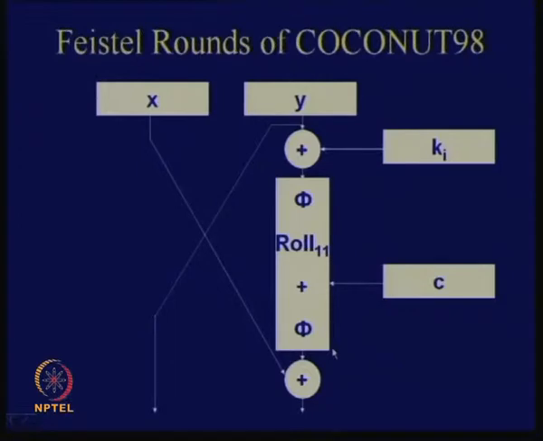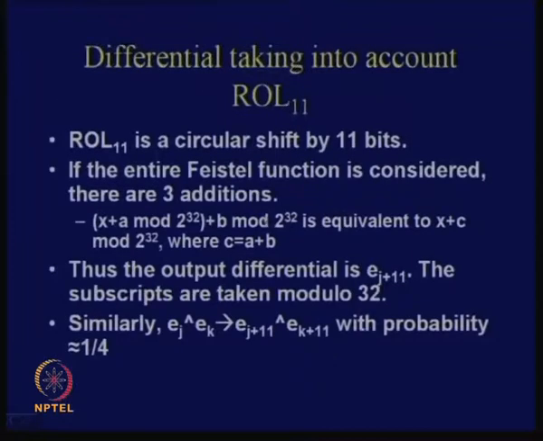But actually it's not so, because these 3 integer additions I can squeeze and write as one single integer addition, right? The idea is that if I do x plus a mod 2 power 32 and then add b mod 2 power 32, I can write this as x plus c mod 2 power 32. So although we have to control 3 integer additions, we can squeeze them into one single integer addition. Therefore the probability that this input differential of EJ will yield an output differential of EJ plus 11 is close to half, and not half into half into half.